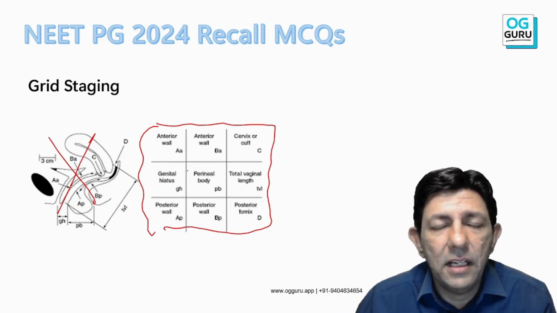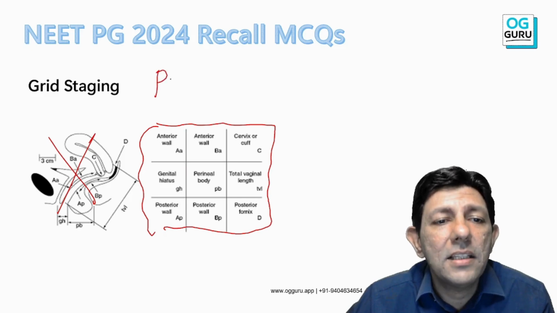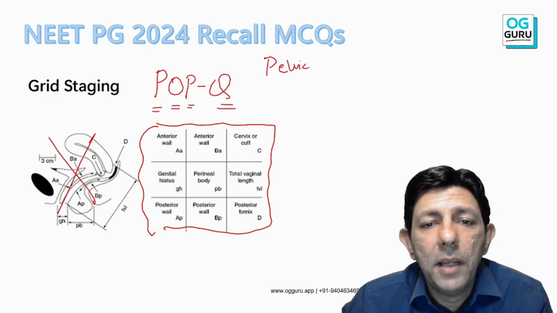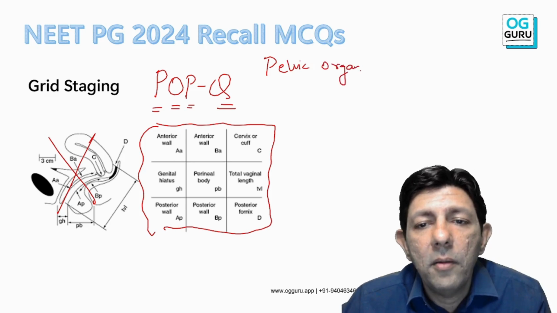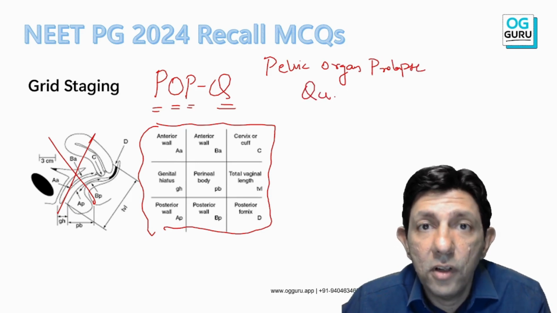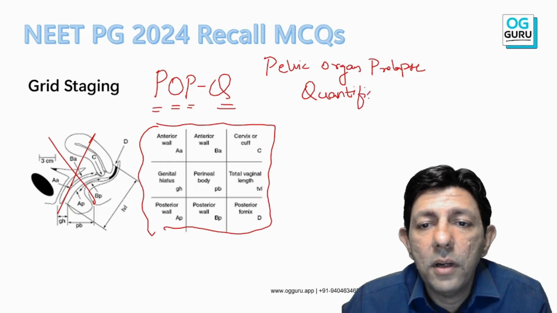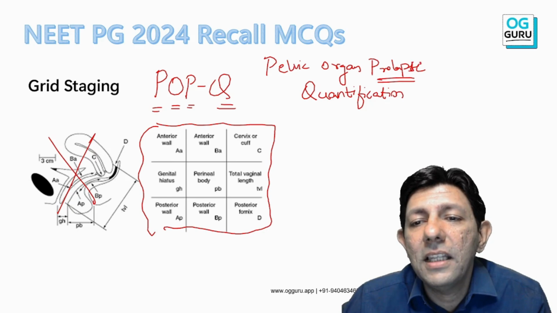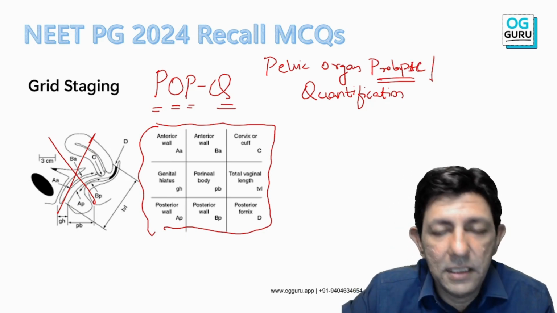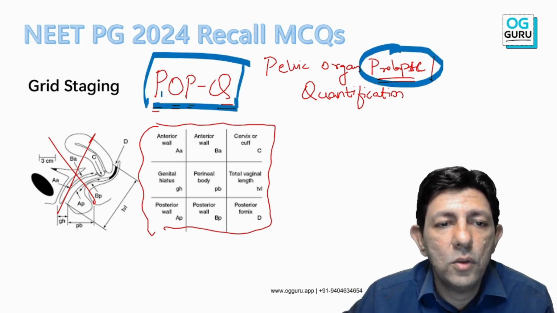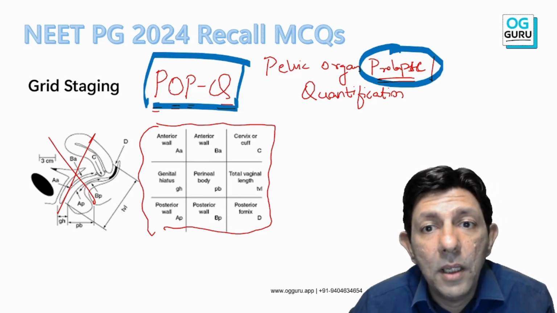Various condition names were given, and this is our POPQ, pelvic organ prolapse quantification. I repeat, pelvic organ prolapse quantification. So yes, a virgin MCQ came for the first time, and therefore the answer is prolapse. POPQ classification is used for pelvic organ prolapse quantification.